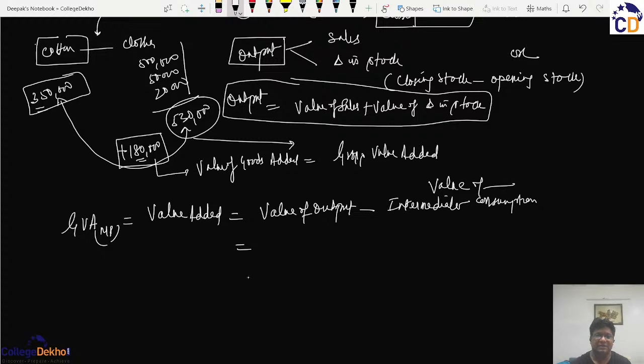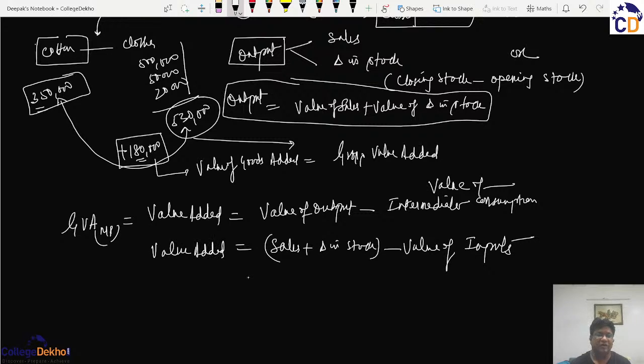So we can say that value of the output will be equal to sales plus change in stock minus the value of the intermediate consumption, or we can also use the word value of the inputs, and that denotes the value added, and that is denoting the GVA MP.